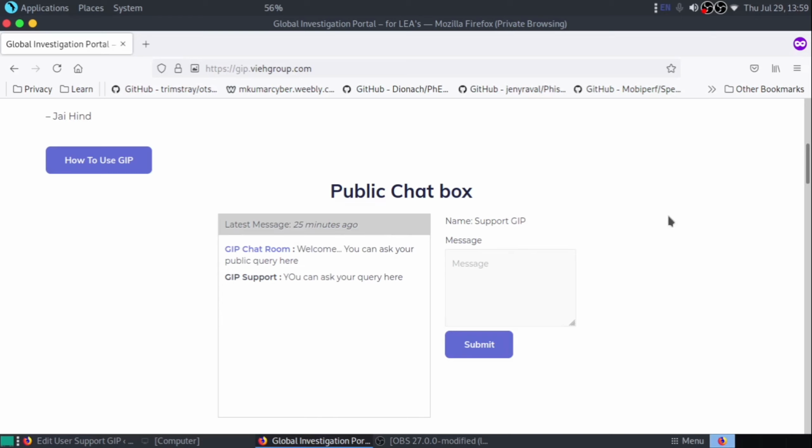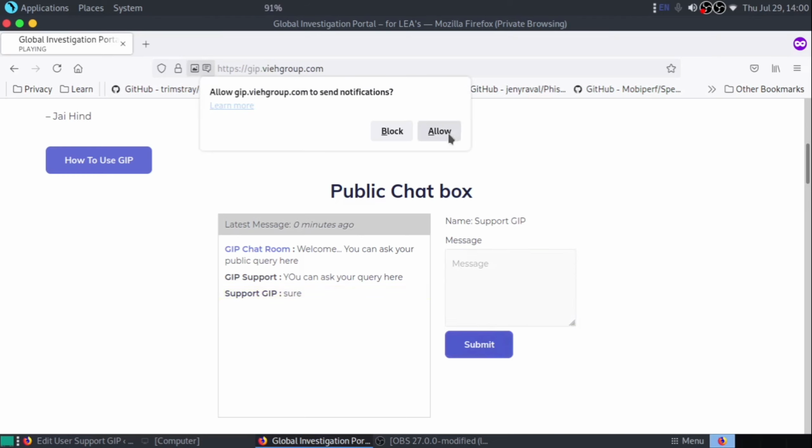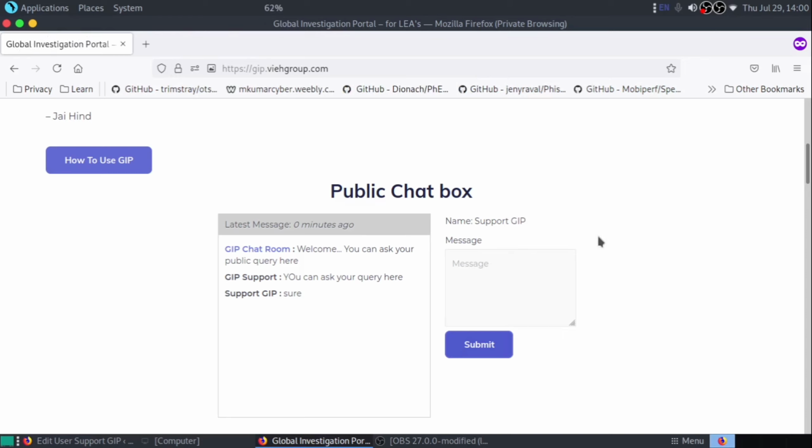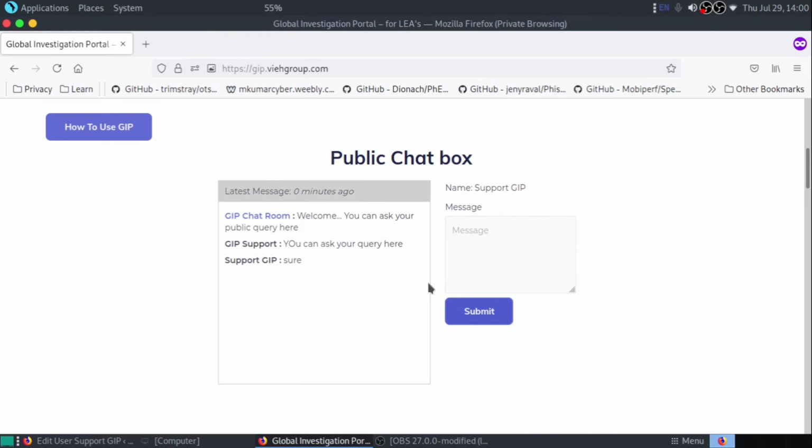You can put up any of your queries and you will get an answer from LEAs as well as from our team. Let's type "sure" and submit. Your message will get submitted. You can allow notifications so that from next time you will get a pop-up with a tone. Just type whatever query you have. So it's a public chat box.